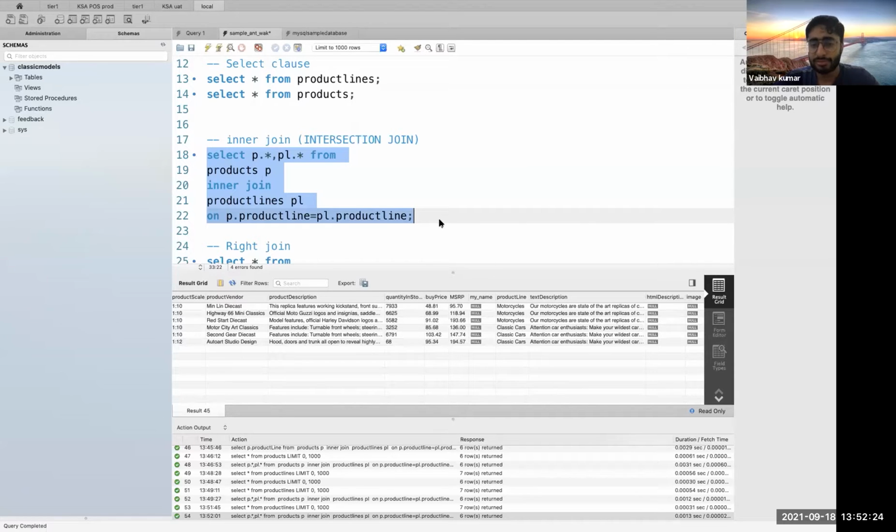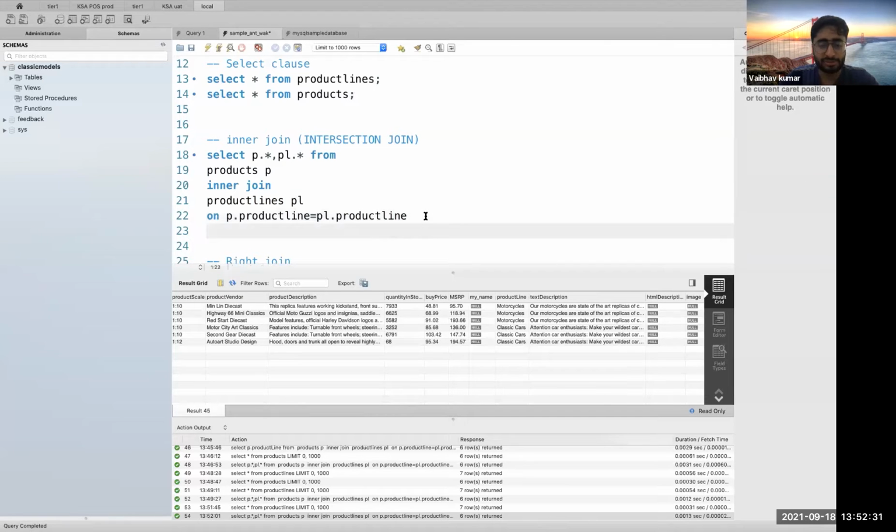And you can use many conditions on top of this as well. Suppose I want a where clause on top of this. I can use this where clause at any point of time, and for any table actually.